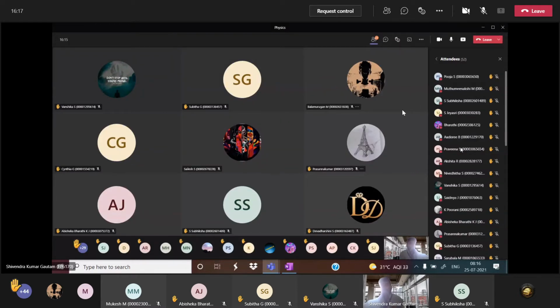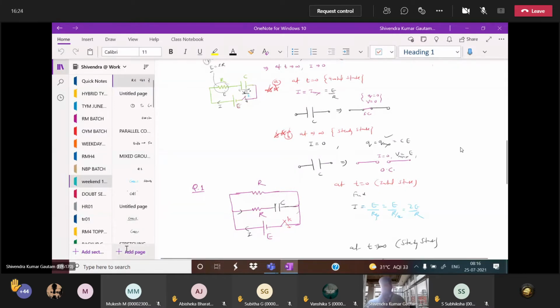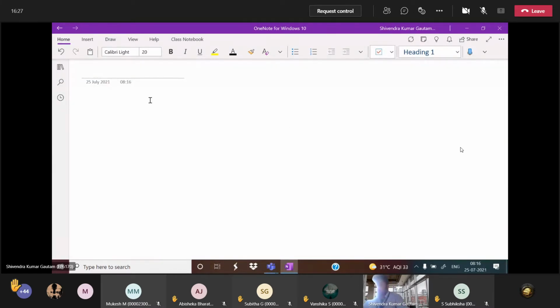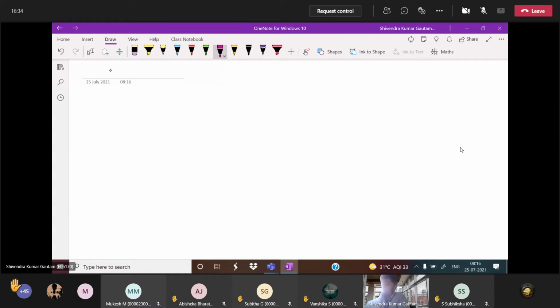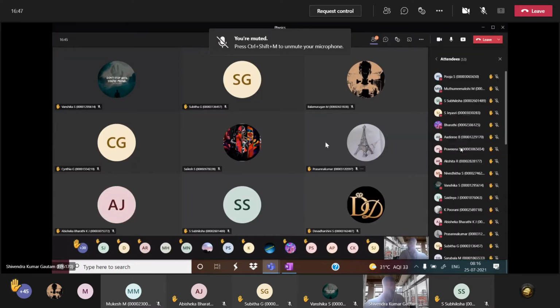First, let me complete the discharging of the capacitor. Write down the heading: discharging of the capacitor. We have discussed the charging, now discharging. How will the capacitor discharge here? Like when you have breakfast, then you will be charged. After that you do some work, so you will be discharged. The capacitor is the same way.